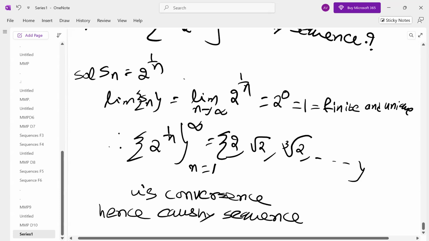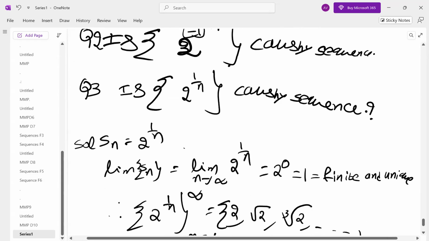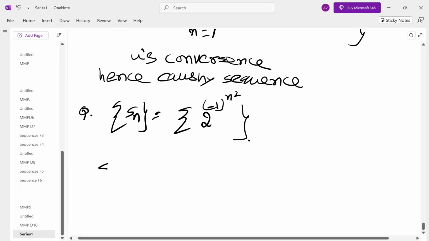Okay. Next, let us go to the second question. Sn is 2 power minus 1 power n square. Whether n or n square, you have to divide into 2 cases: n is even, n is odd.